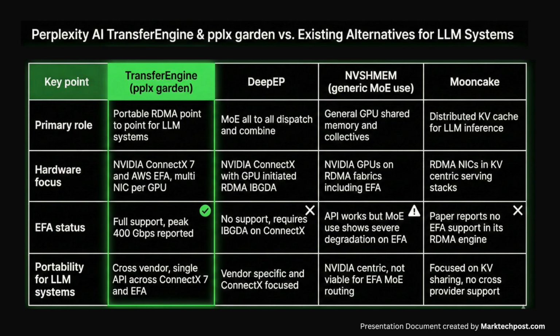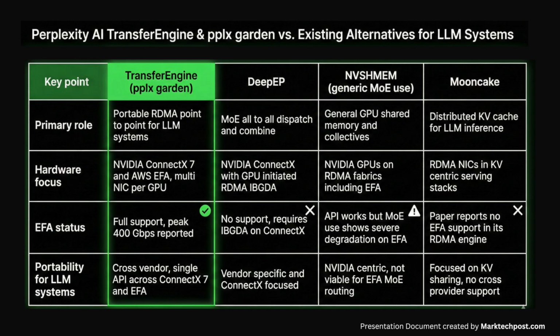DeepEP handles mixture of experts (MoE) dispatch, NVSHMem handles generic memory sharing, and Mooncake handles cache distribution. Hardware focus. TransferEngine is designed to work on both NVIDIA ConnectX 7 and AWS EFA Elastic Fabric Adapter. The alternatives are either strictly tied to NVIDIA hardware, DeepEP, NVSHMem, or specific RDMA network cards, Mooncake.